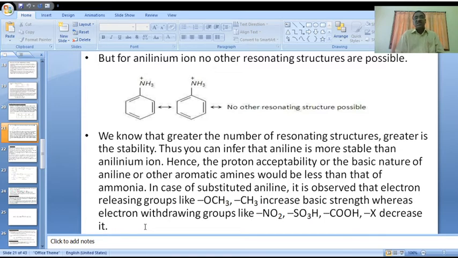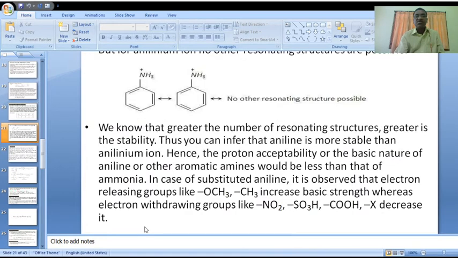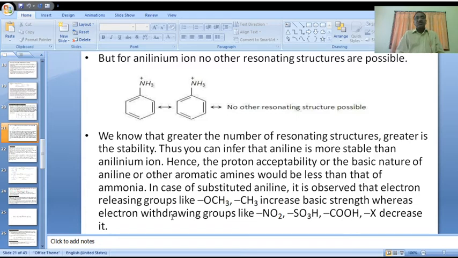In that case, the basic nature may be decreased or increased depending on the attachment of different groups, electron releasing or withdrawing. We'll discuss that now. It is very interesting. The last slide is enough for aromatic amines, but this is extra information.